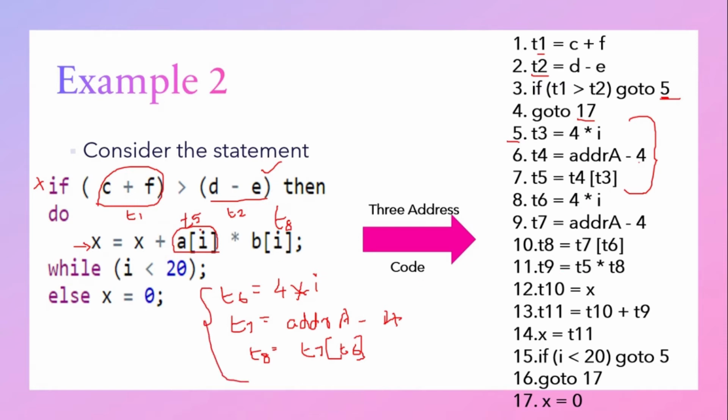Next, T5 we have determined, A of I we have determined, and B of I we have determined. Next we have to multiply these two. So we have to multiply T5 and T8, and the result will be stored where? It is stored in T9.